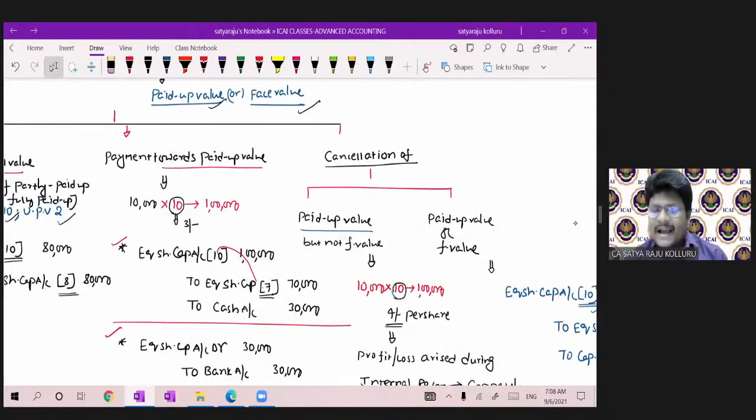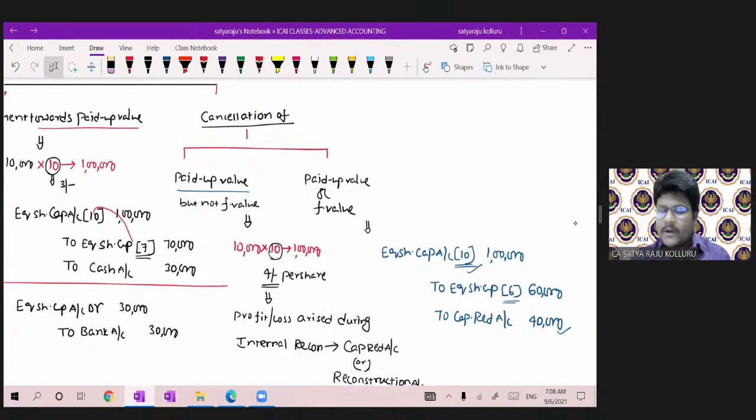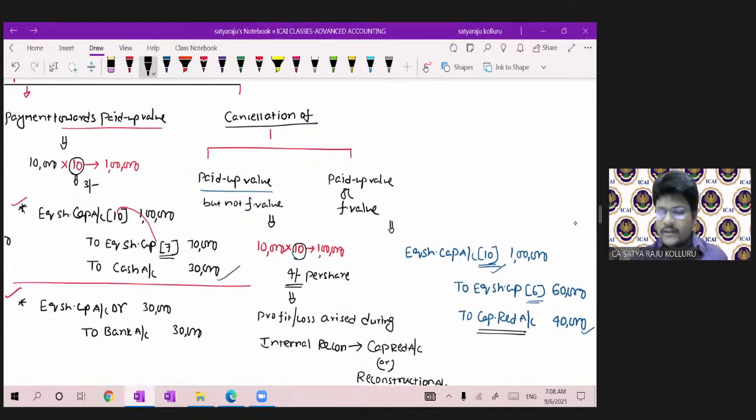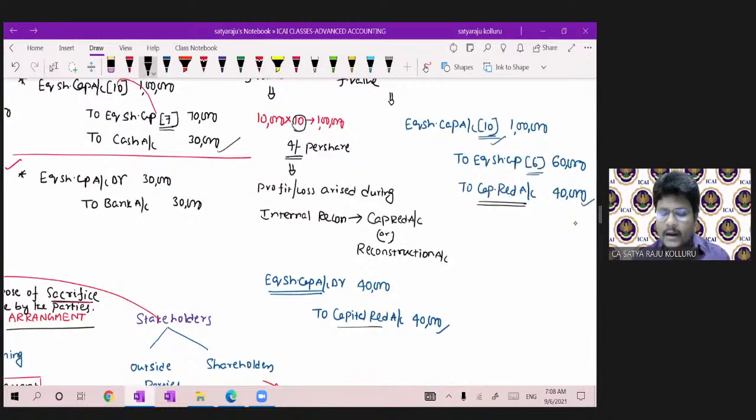Coming here, cancellation of paid up value but not face value, paid up value and face value. So like this and like this. Here through payment, here through cancellation. That is the difference. Here cancellation of paid up value and face value I am talking. So equity share capital 10 rupees, to equity share capital 6 rupees. The remaining amount transferred to capital reduction. Here the remaining amount was transferred to cash. That is the only difference. Here cancellation of paid up value but not face value. Simply you should transfer the amount to capital reduction account. Here we transferred such amount to the bank account.